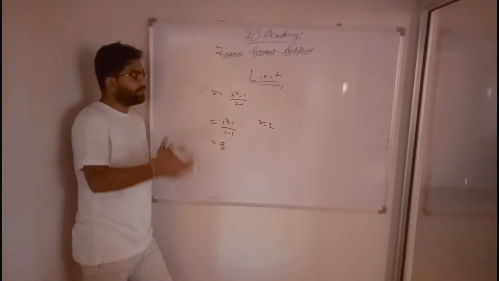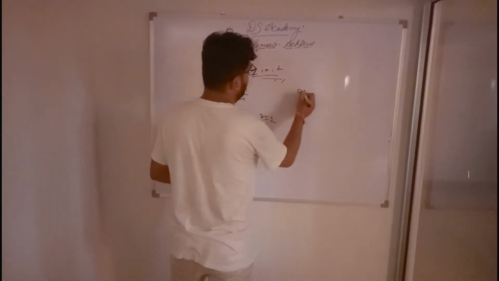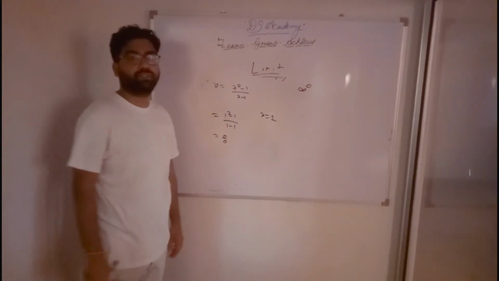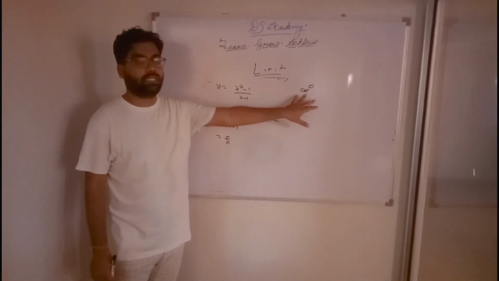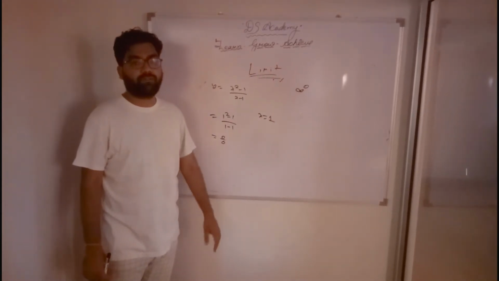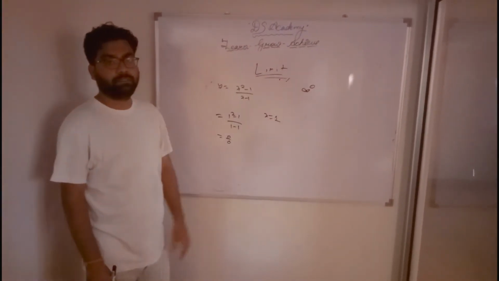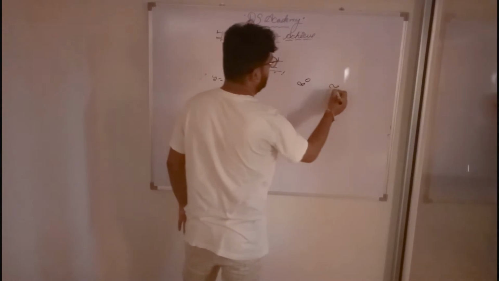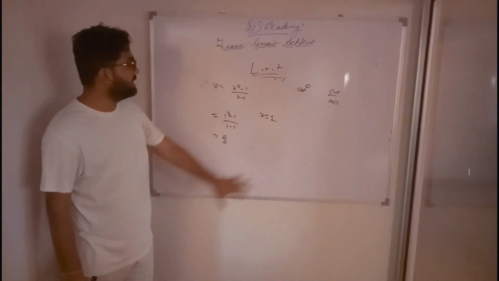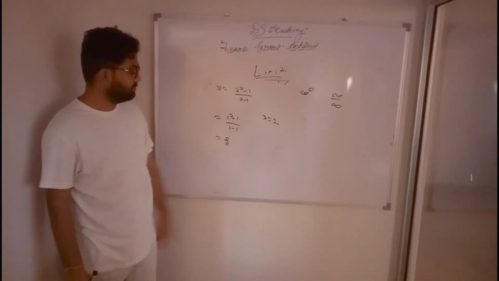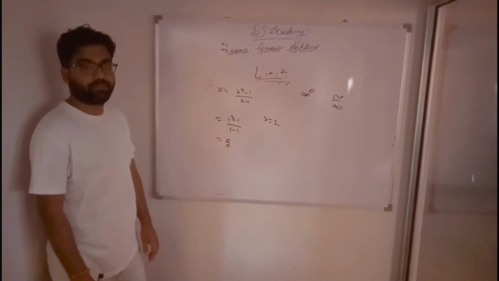Scientists are arguing about this. Sometimes, what is the value of infinity to the power 0? If I have a function and I come to this conclusion of infinity to the power 0, what is the value of this? Infinity divided by infinity. All these things we will solve in limit. Understood?